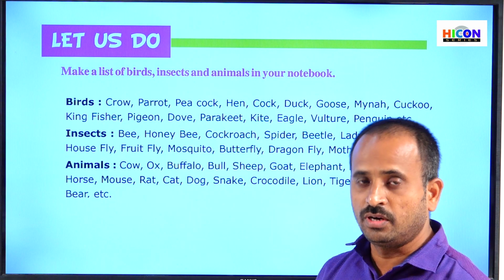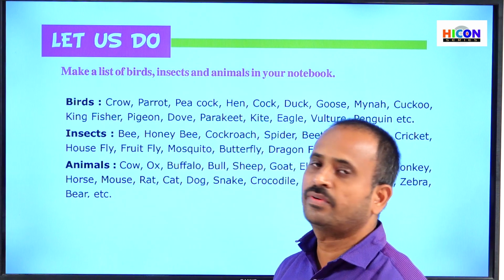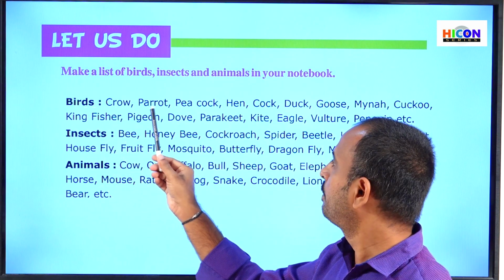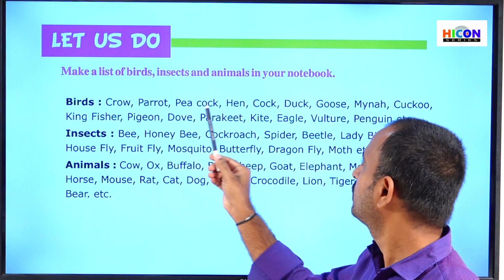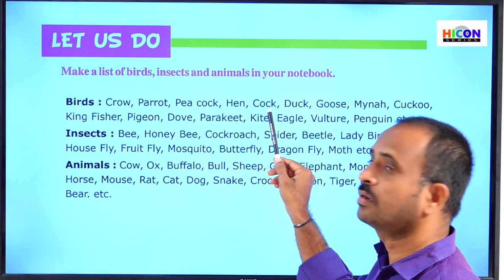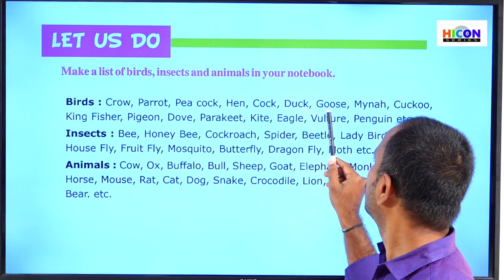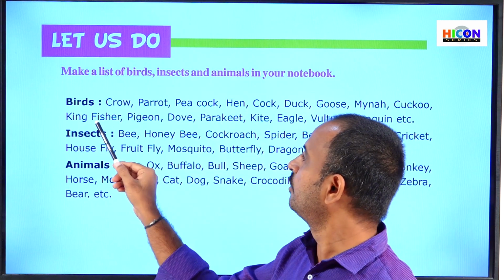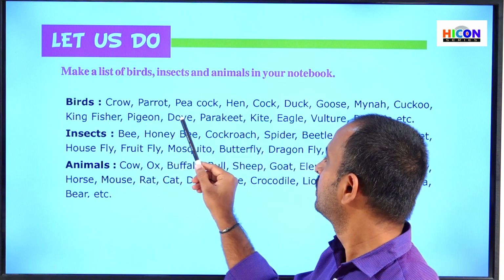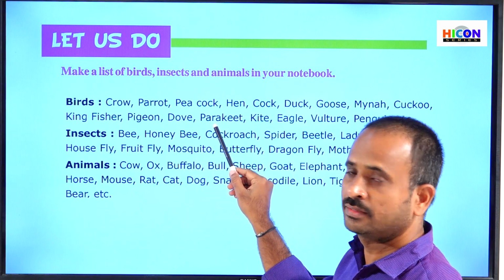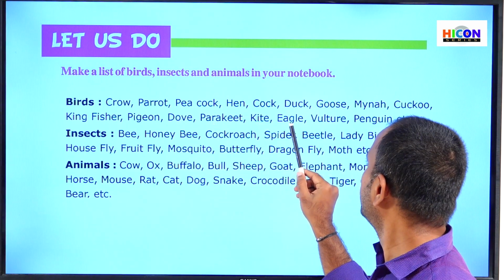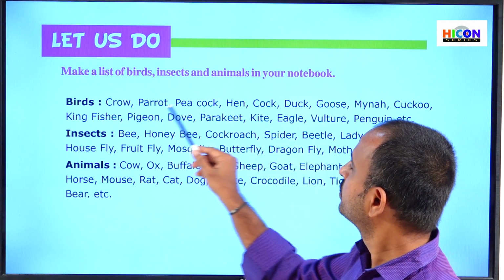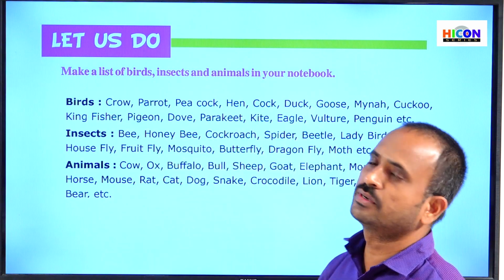So let us see some of the birds which we can observe daily in our life. Some of the birds we will observe daily are crow, parrot, peacock, hen, cock, duck, goose, myna, cuckoo, kingfisher, pigeon, dove, parakeet, kite, eagle, vulture, penguin, etc. So children, these are the examples for birds.